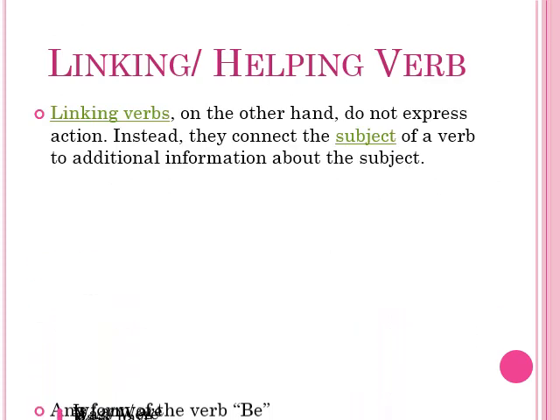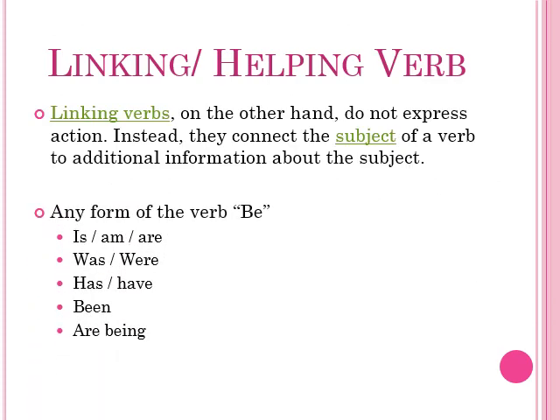Then there are linking or helping verbs. Linking words do not express action. Instead, they connect the subject of the verb to additional information about the subject. All the forms of be, that is, am, are, was, were, has, have, been, being, and so on, are included as linking or helping verbs.